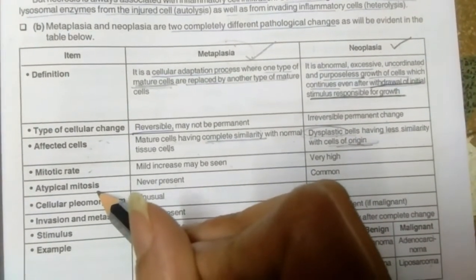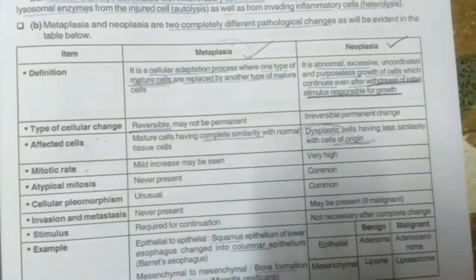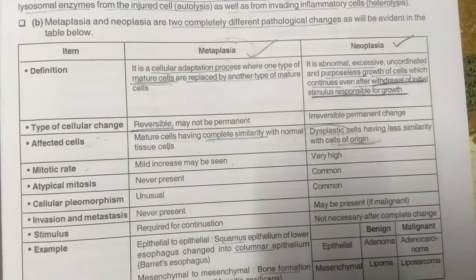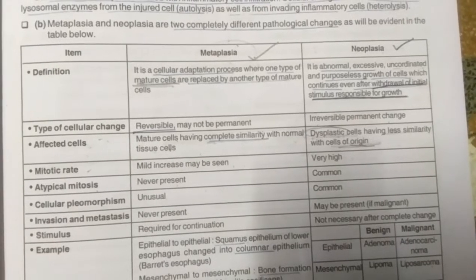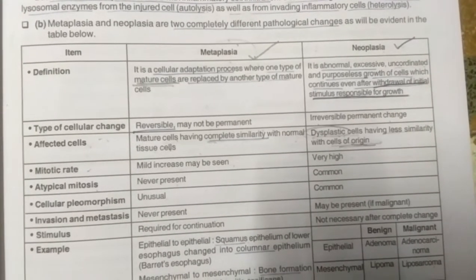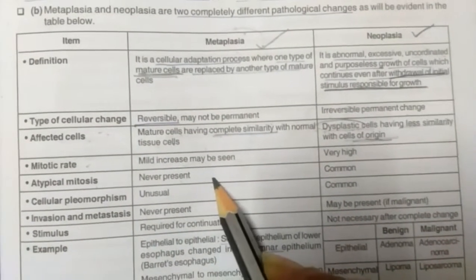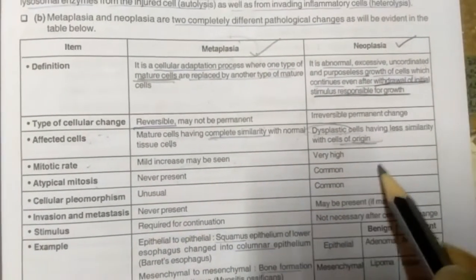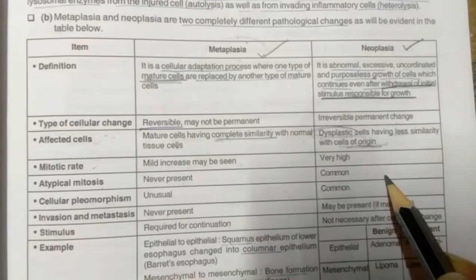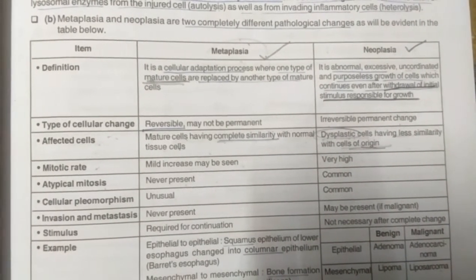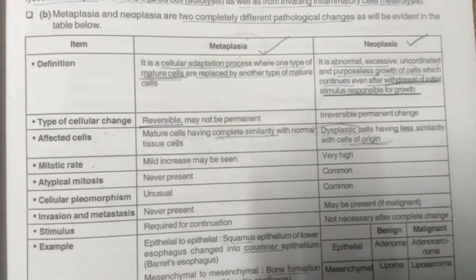Atypical mitosis. Okay, so atypical mitosis is not the usual kind of mitosis. You get to see a tripolar, Mercedes-Benz sign here. So obviously it will be absent in metaplasia because metaplasia is a normal process. But this is common in neoplasia. Now these are the characteristics of neoplasia: high invasive rate, metastasis, atypical mitosis.